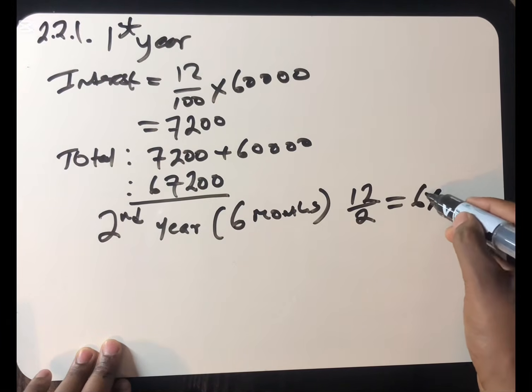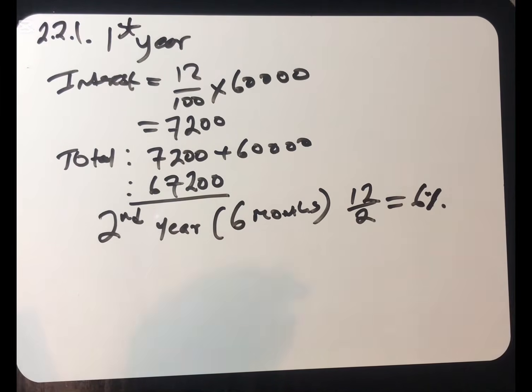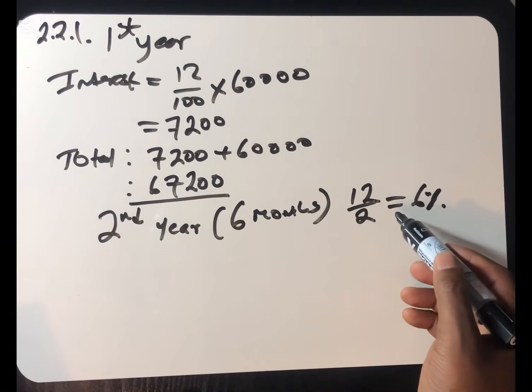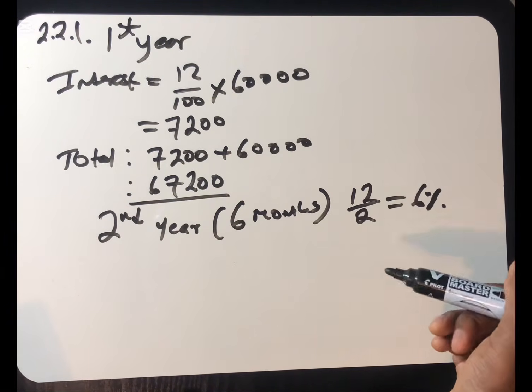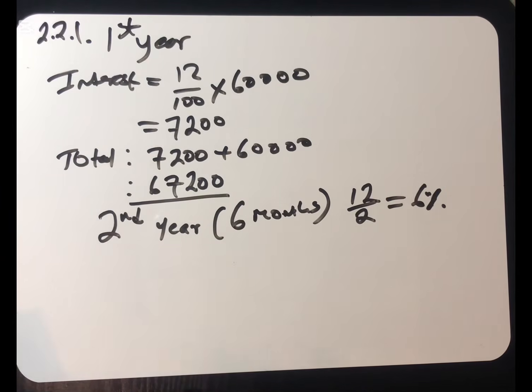So now when we calculate for the next 6 months, we are not going to use 12%, we are going to use 6%, because 6% is going to cater for the first 6 months. Don't forget, the whole year is 12%. But for 6 months, because 6 months is half of a year, we know that the interest rate is going to be divided by 2. So we do the very same calculations, but using 6% instead of 12%, because this is not a year.